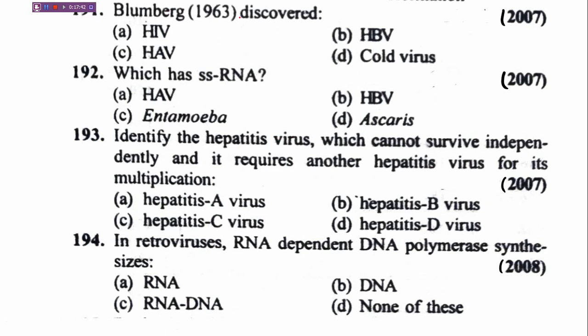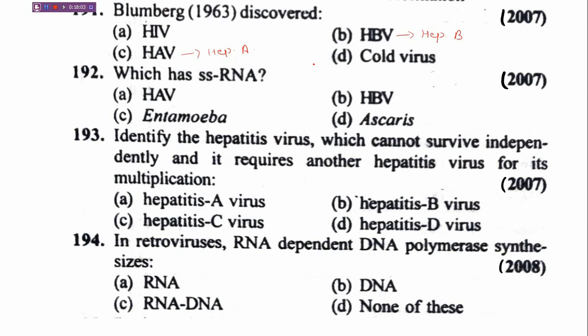Moving ahead, Blumberg in 1963 discovered, options are A, HIV, B, HBV, HBV is hepatitis B virus, HAV is hepatitis A virus, and cold virus.